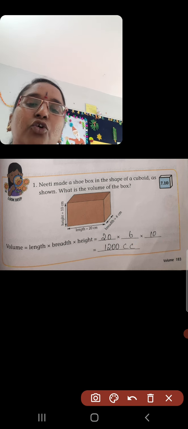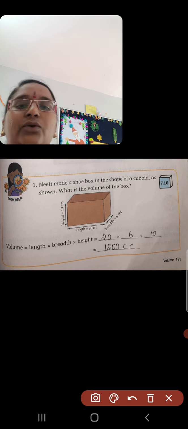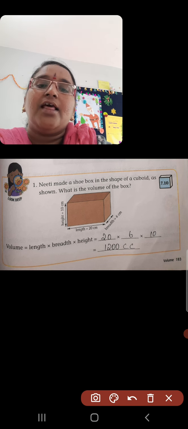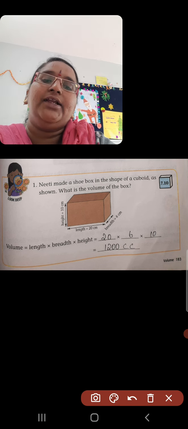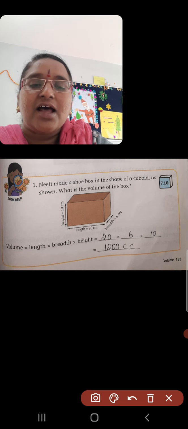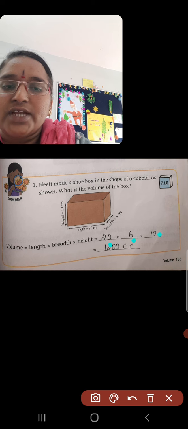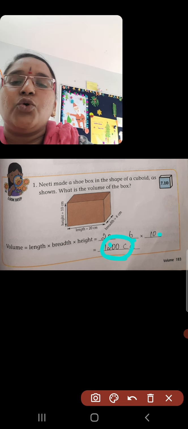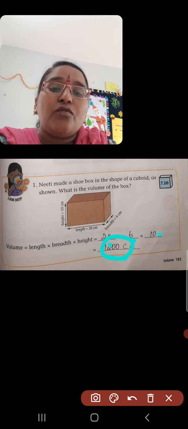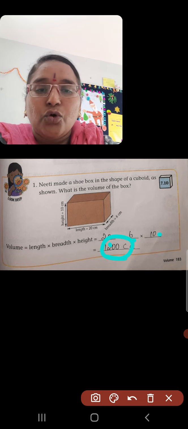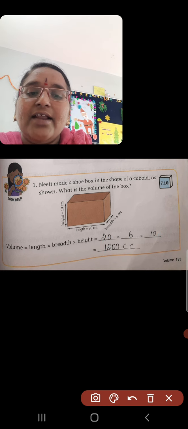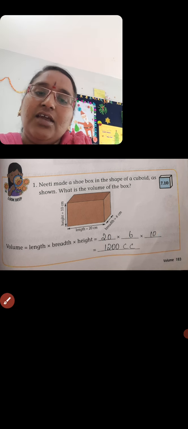The volume of the cuboid is length into breadth into height. If you multiply the length into breadth into height, you get the answer. So 20 into 6 into 10 is equal to 1200 cubic centimeters. So the volume of the shoe box, which is in cuboid shape, is 1200 cubic centimeters.